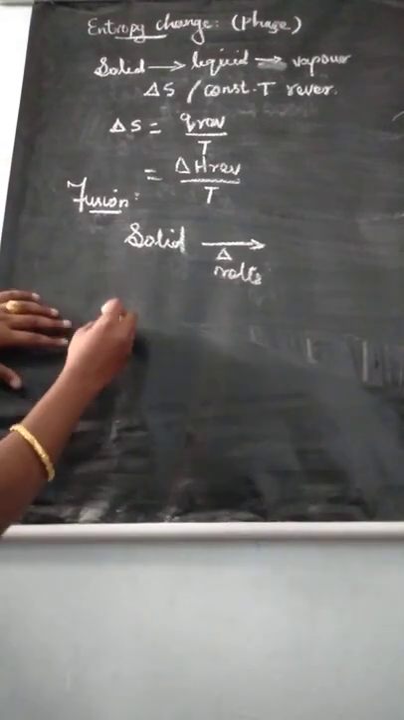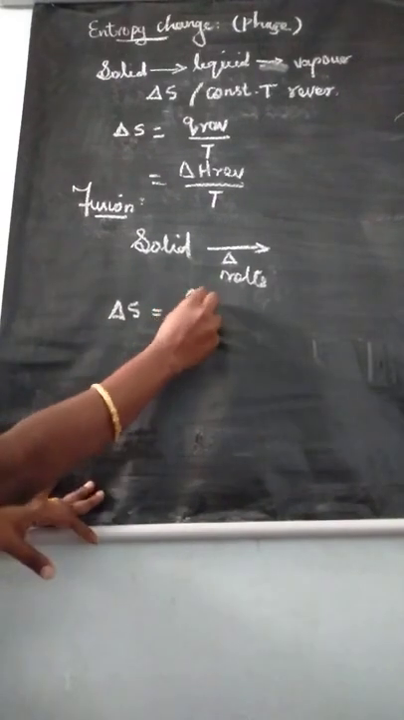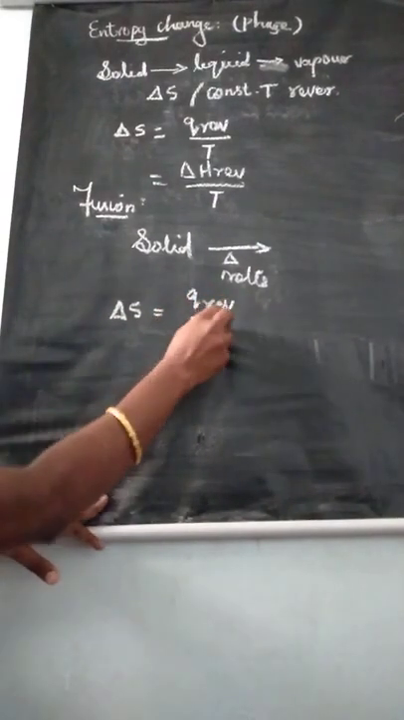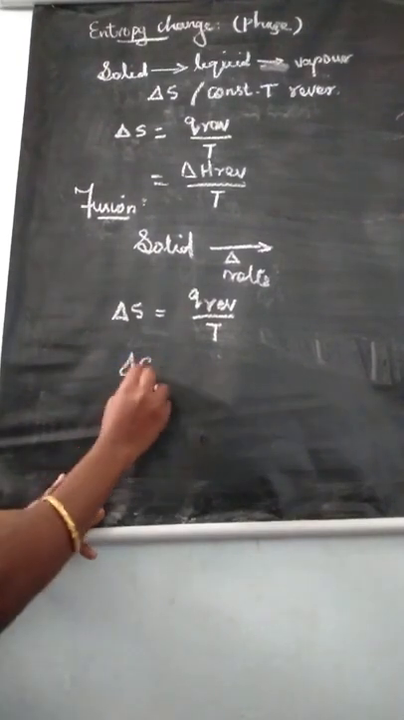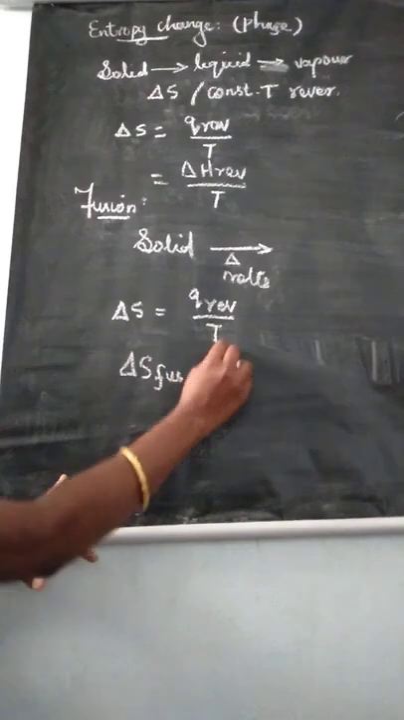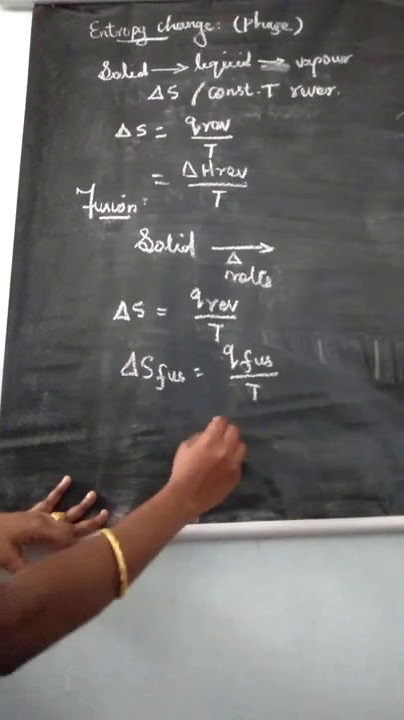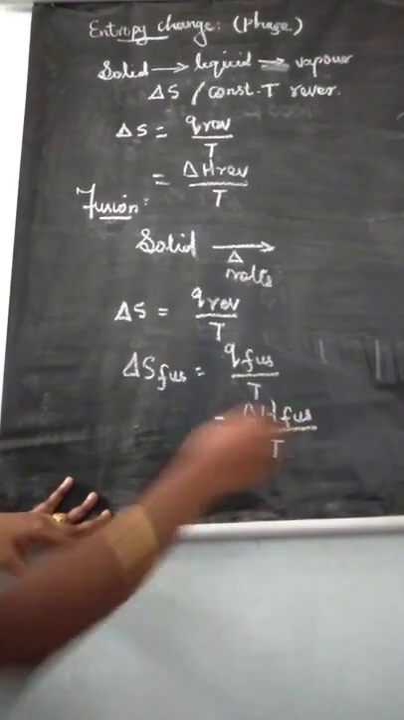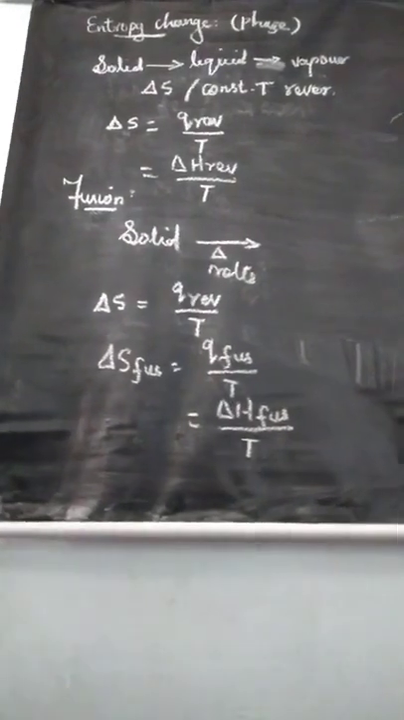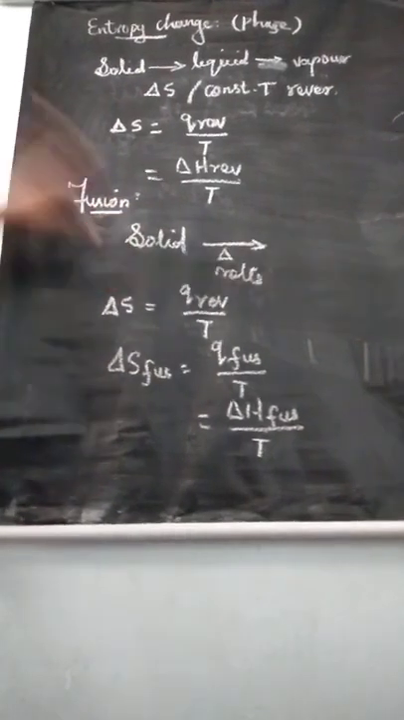So here we can write the formula. Already the delta S formula you know: delta S is equal to Q reversible divided by T. Here the entropy of fusion formula I can write: delta S fusion is equal to Q fusion divided by T, or one more formula we learned, delta H fusion divided by T. Understand? So this is the first topic, entropy of fusion.